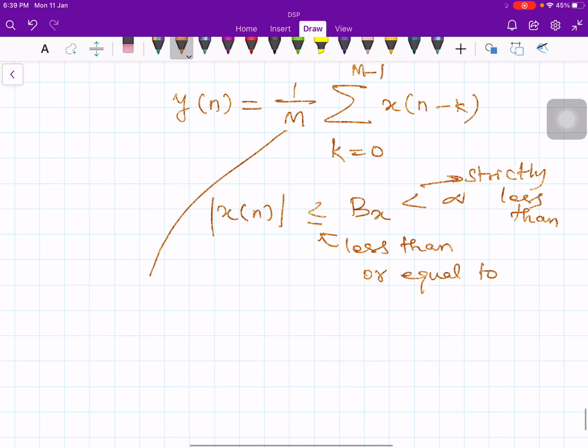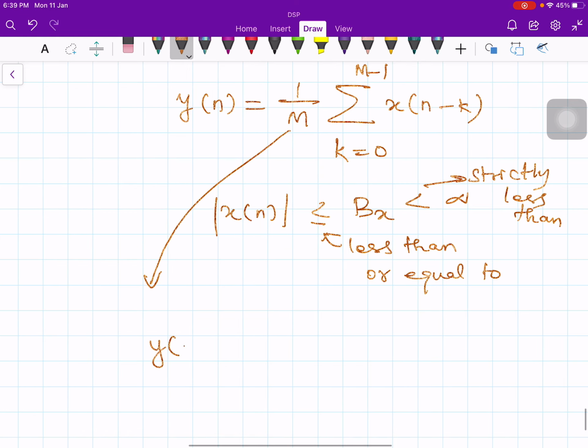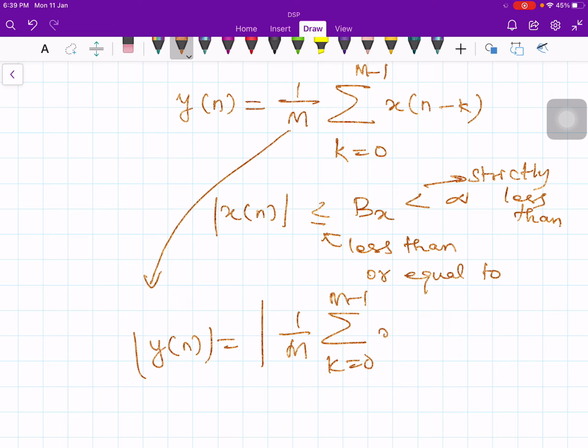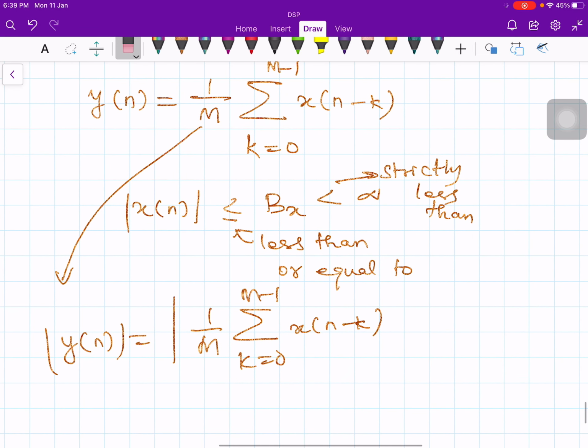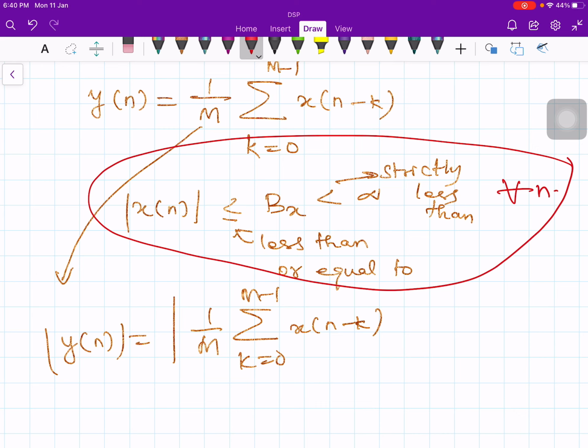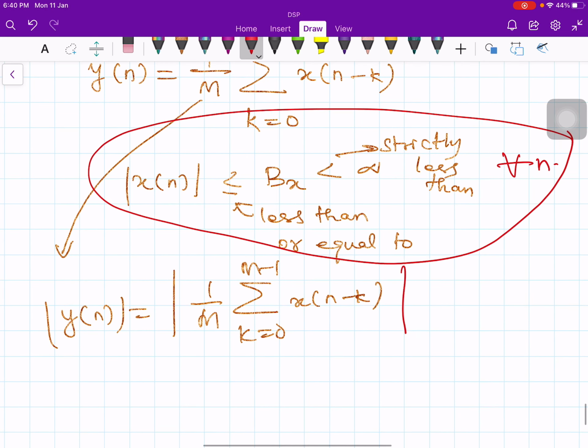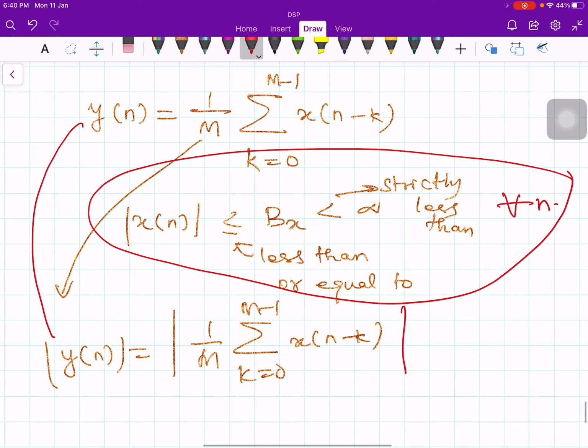Okay, and from this what will happen, you take the magnitude on this y of n, then the magnitude of 1 over m summation of k equal to 0 to m minus 1 x of n minus k. This is for all n, okay, this condition. Now you take the magnitude on both sides. Then this 1 by m is a constant, you can take it outside of the magnitude, and then the summation of x of n minus k.